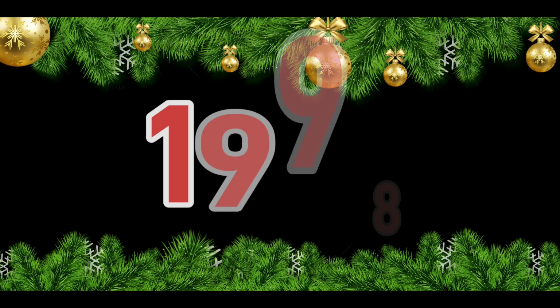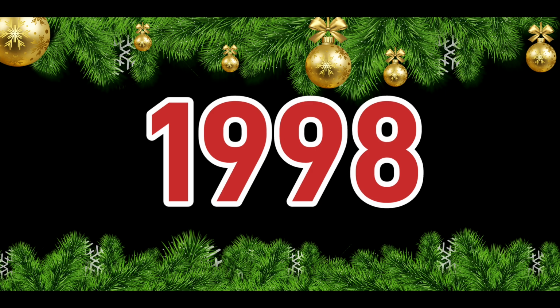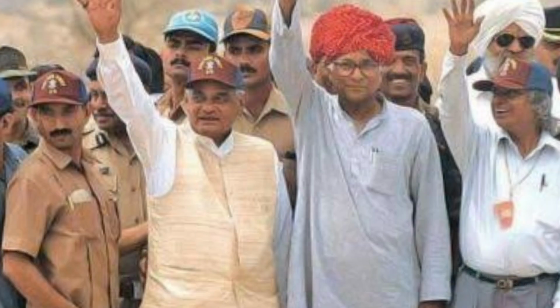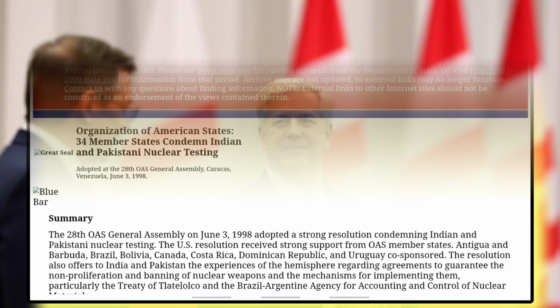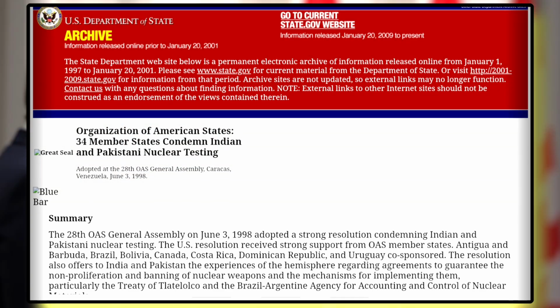And now the year 1998 comes, where India, in the name of Operation Shakti, conducted nuclear tests. This marked a significant escalation in nuclear capabilities and shifted the regional balance of power, especially in South Asia. The Canadian government at that time issued a formal statement condemning India's nuclear tests, and Canada expressed serious concern about the implications of these tests for regional stability and international peace.